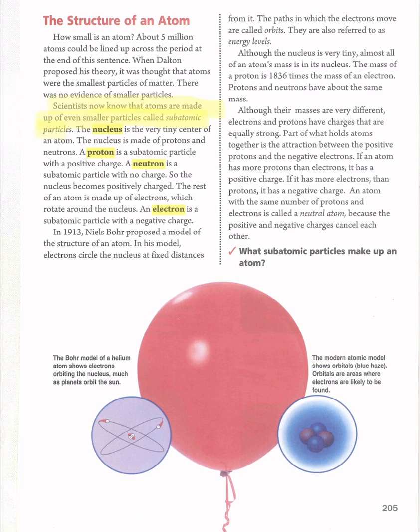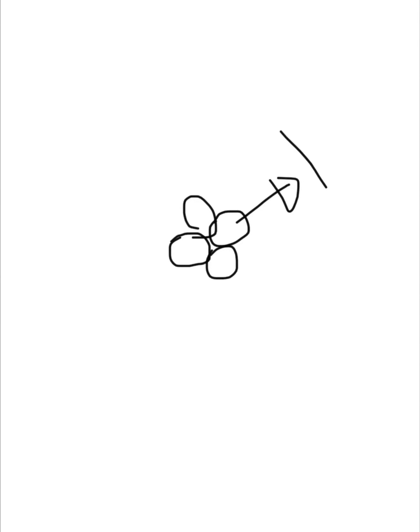Let me draw it for you. It means an atom is made up of subatomic particles. The center of the atom is the nucleus. The nucleus is made up of protons with a positive charge, and neutrons with no charge.